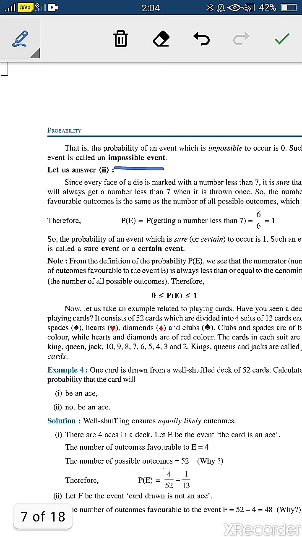So now very important topic is the cards topic, which I will be explaining you in the next video. So till then, please revise all the concepts, write the definitions in your copies, and mind map should also be done on the very first page of starting of the chapter.